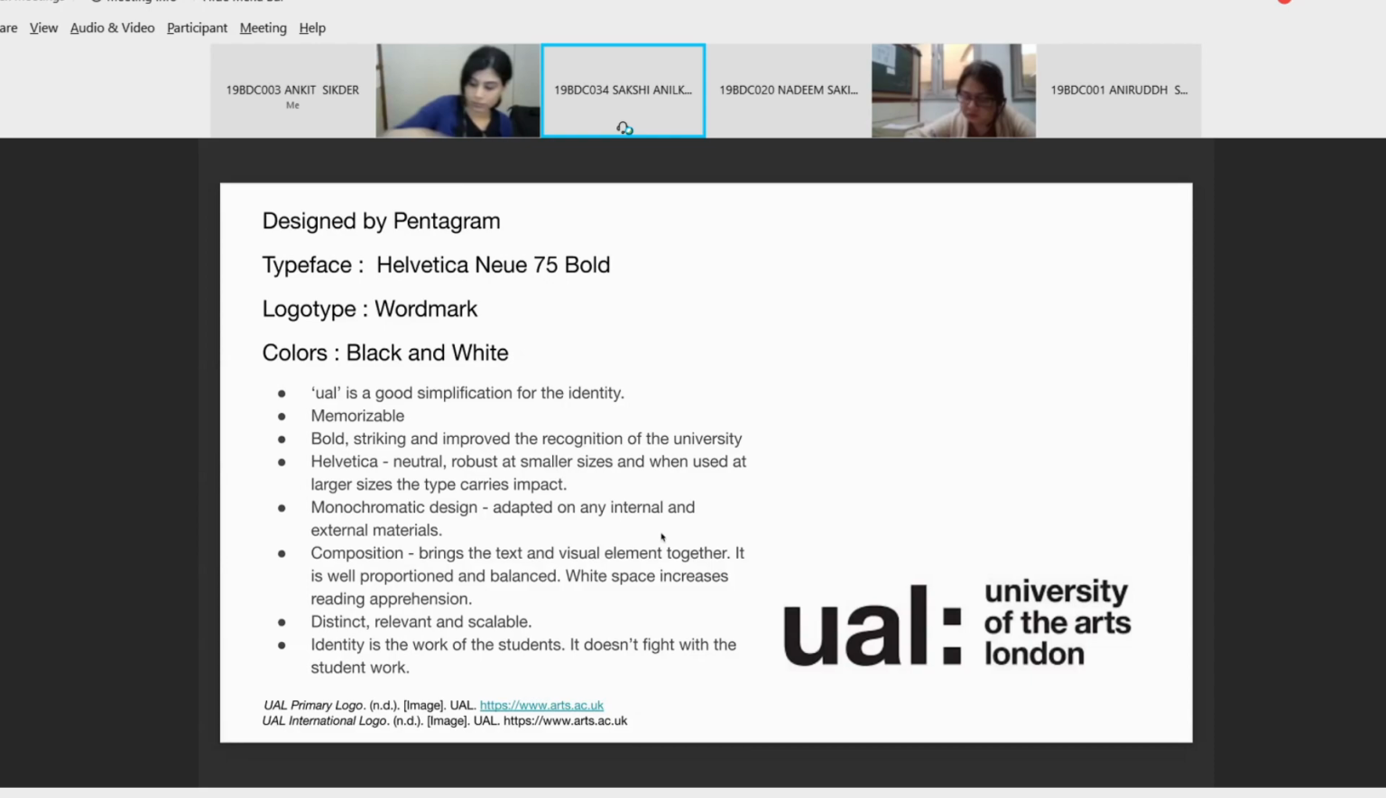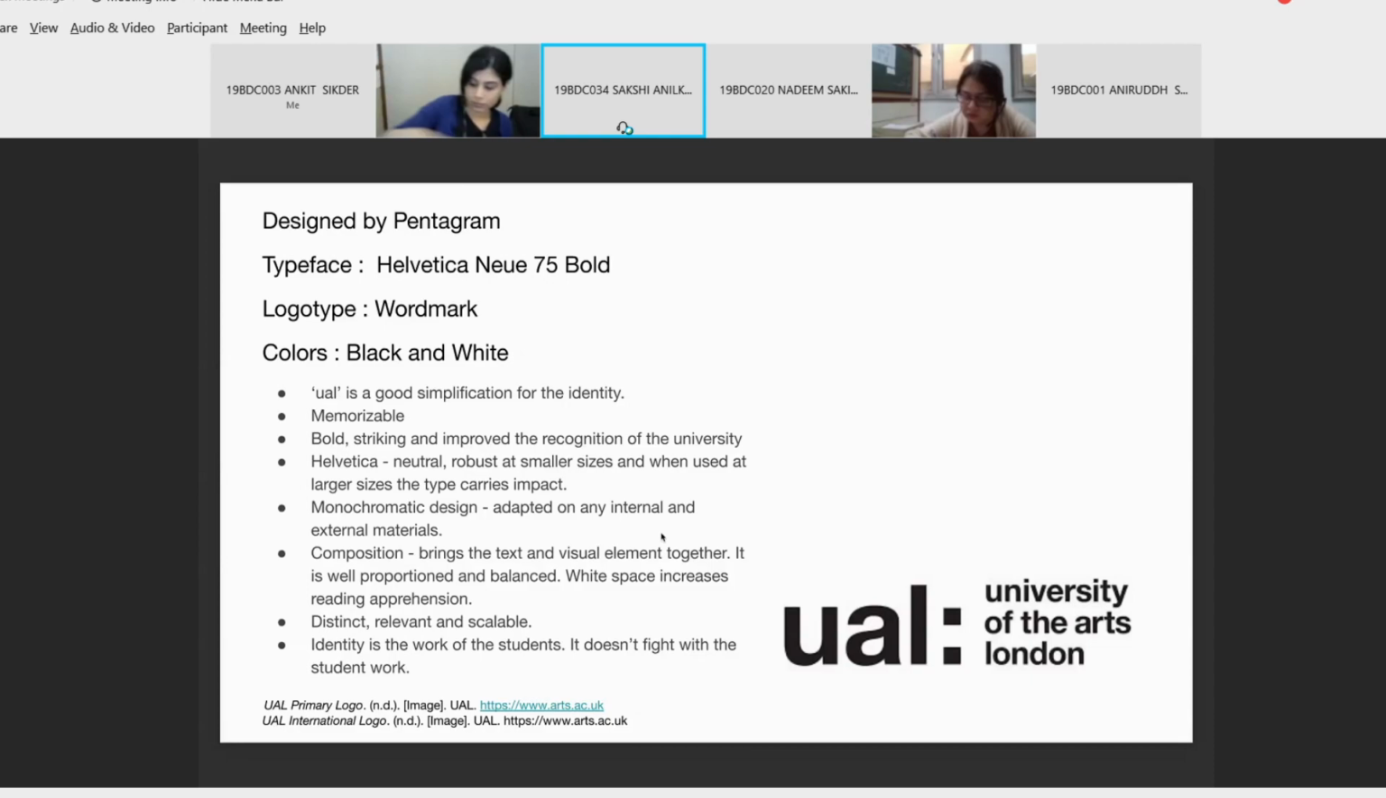The next thing was that the use of Helvetica was very smart because the typeface is firstly neutral, and also it is strong enough to be used at smaller sizes. Another thing is that when you use Helvetica at a larger size, it is not dominating, but it makes an impact. So again, it served the purpose of what they wanted. The next thing was the use of colors. It was monochromatic, so the logo became versatile, and you can adapt it on any kind of material, like the print medium.